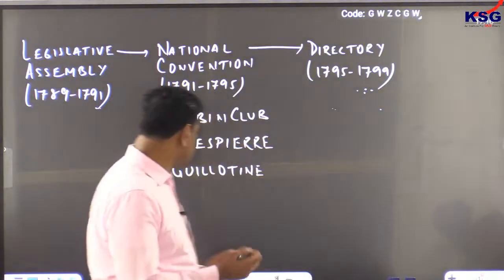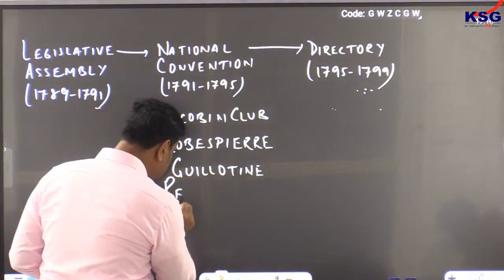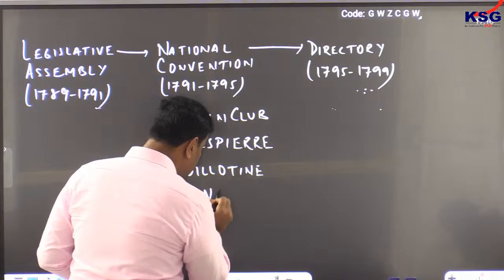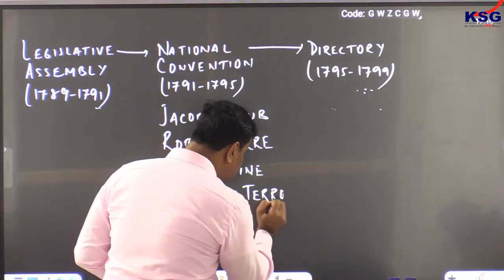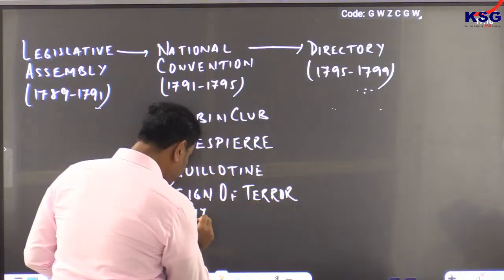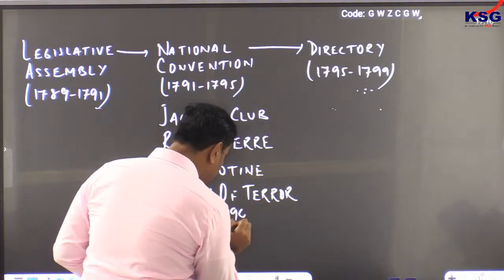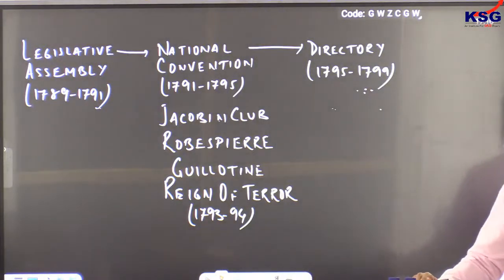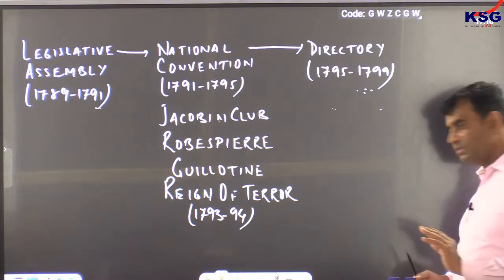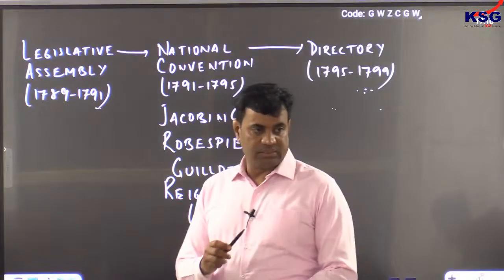In France, this is known as the Reign of Terror. It lasted almost 1 year, known as the Reign of Terror, the rule of fear. Clear?